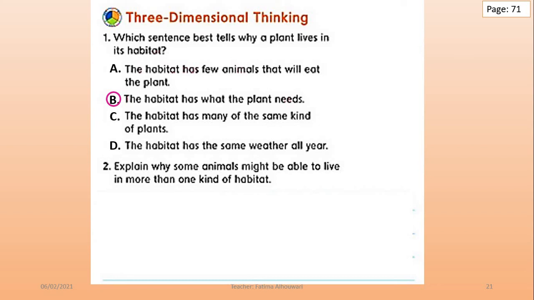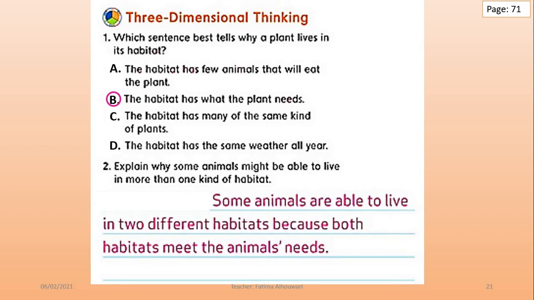Question number 2. Explain why some animals might be able to live in more than one kind of habitat. A strong question. How do you think, grade 2? Yes, some animals are able to live in two different habitats because both habitats meet the animal's needs.